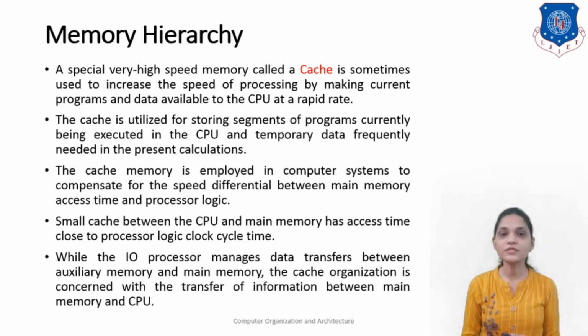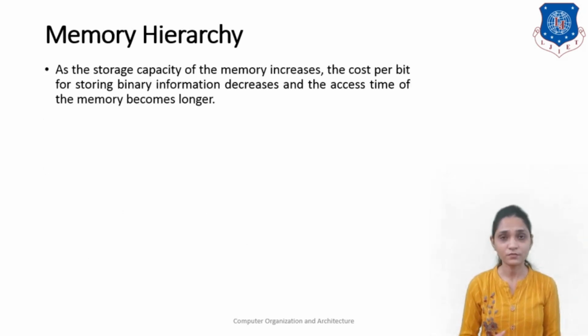While the I/O processor manages the data transfer between the auxiliary memory and the main memory, the cache organization is concerned with the transfer of information between the main memory and the CPU. So for the auxiliary memory, we can use the I/O processor to communicate with main memory, and for the cache memory, some cache organization is used for this communication.